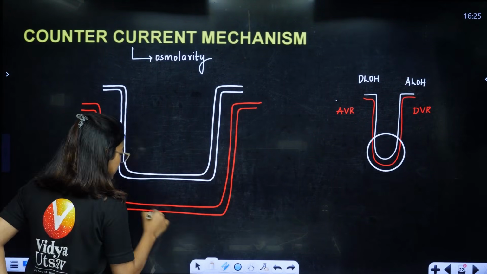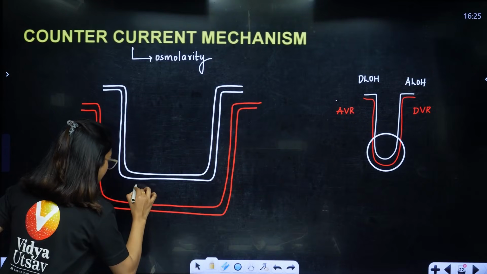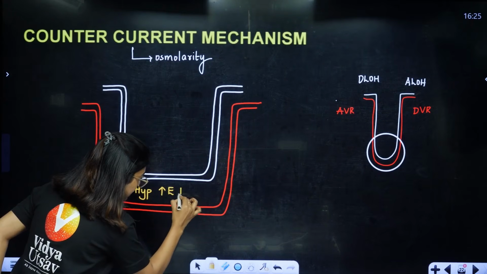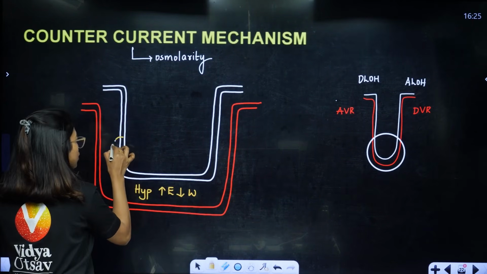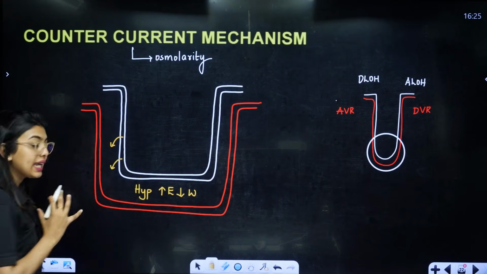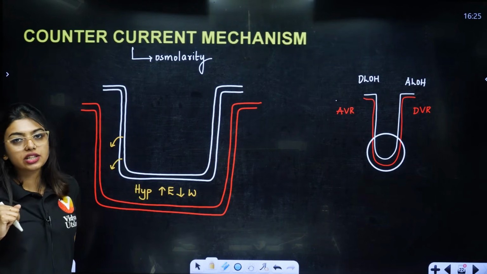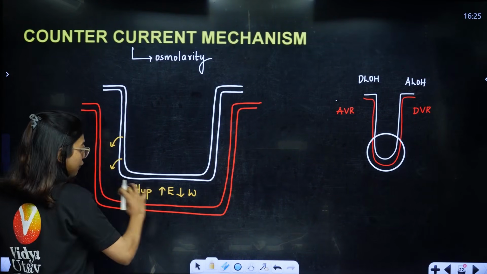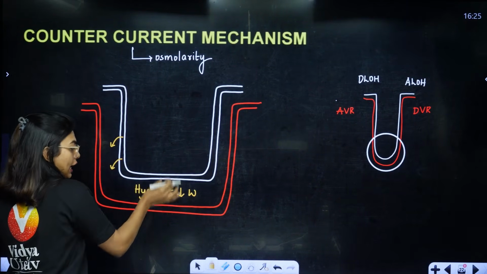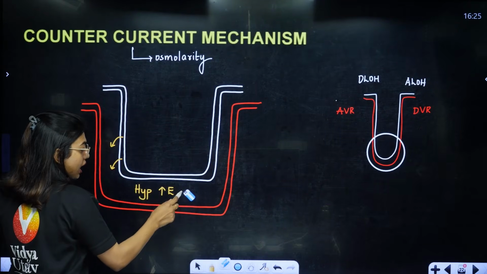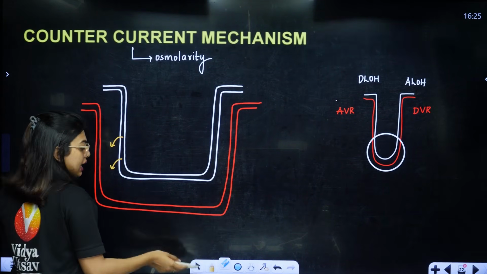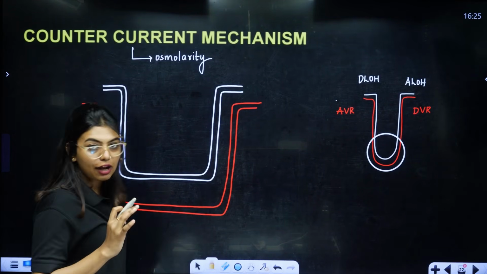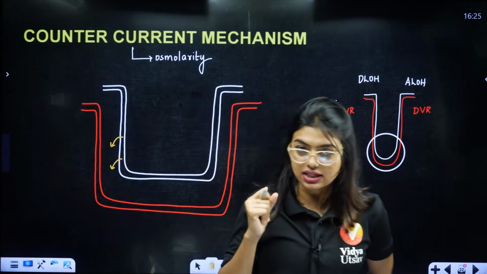Why? Because if I make this solution, just imagine, very simple, hypertonic, that means I make it rich in electrolyte and less in water. Don't you think water from the tubules will start coming out? Yes, ma'am, it will come out. So, can I increase the urine concentration? Yes, ma'am, you can. Normally, I cannot increase it. But if I create a hypertonic solution, increasing electrolytes and reducing water, I can definitely make the water come out. Correct? So to do that, I have to go through a certain set of processes. That is what you are going to understand.